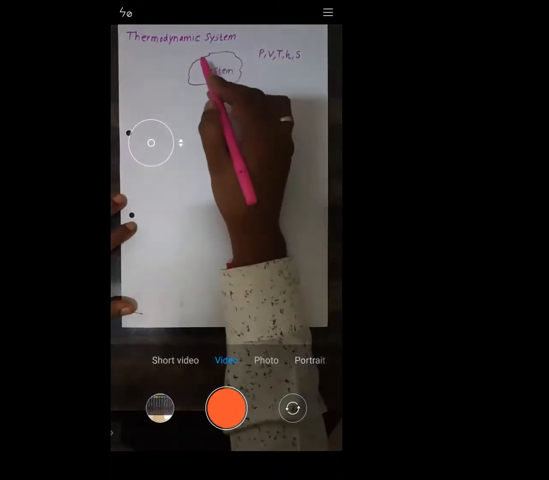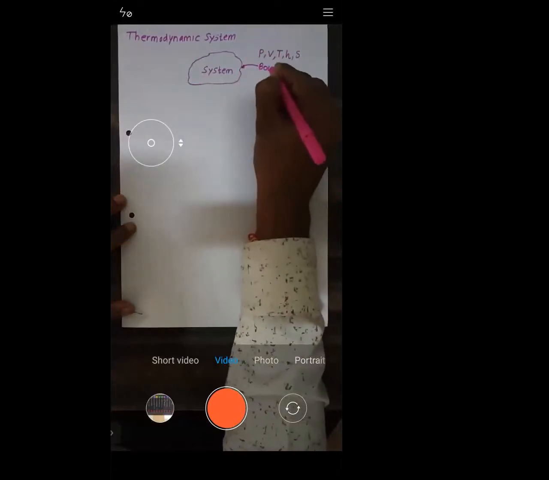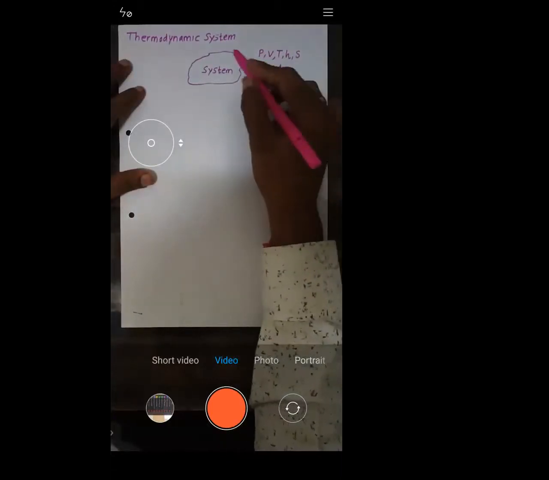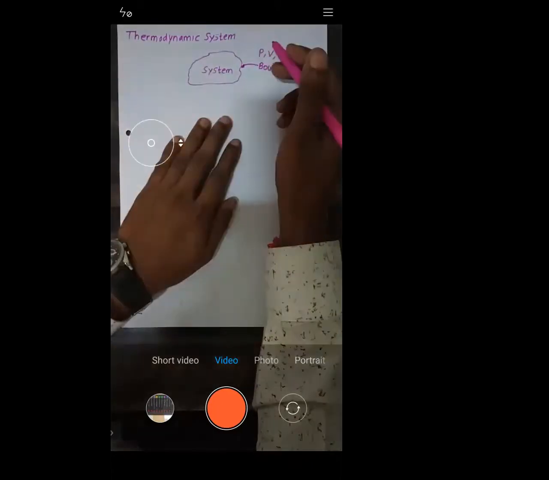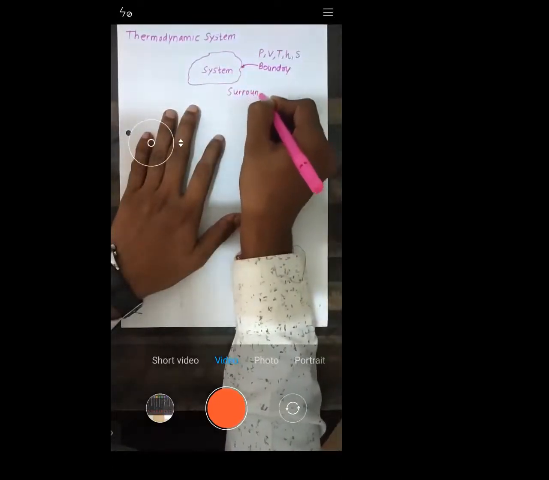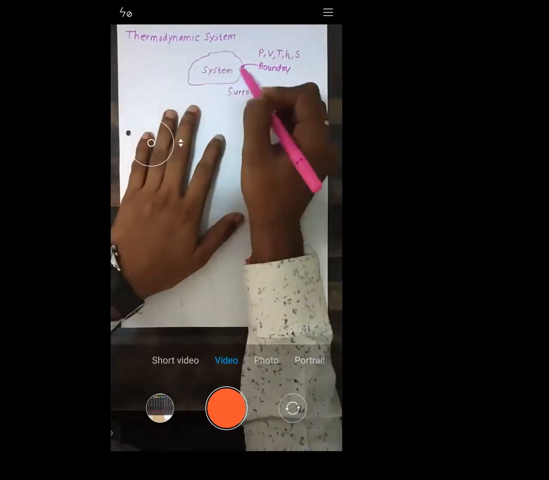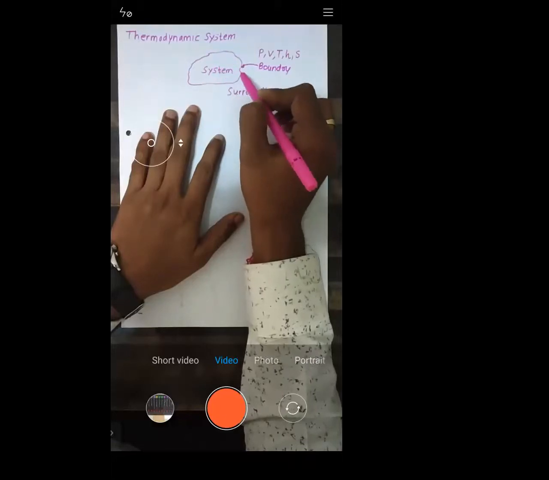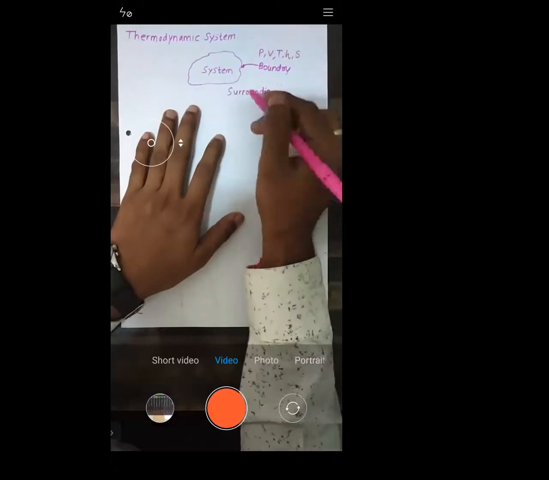Now see, this line which I have drawn is called the boundary. Why is it called a boundary? Because this line separates the system from the rest of the part. And the rest of the part is called the surrounding. So whatever part you have chosen is called the system, the limit of the system is the boundary, and anything outside the system is the surrounding.